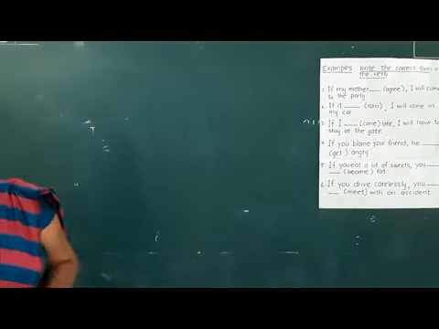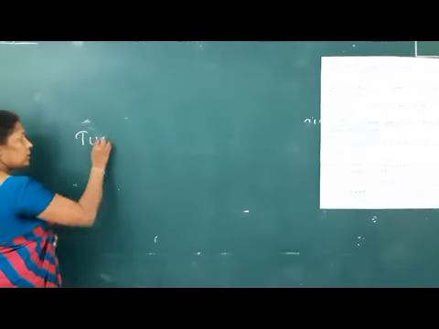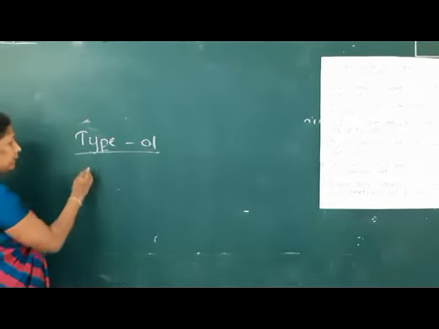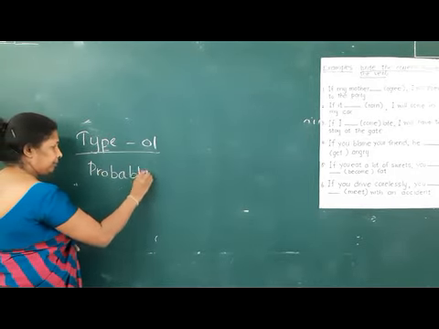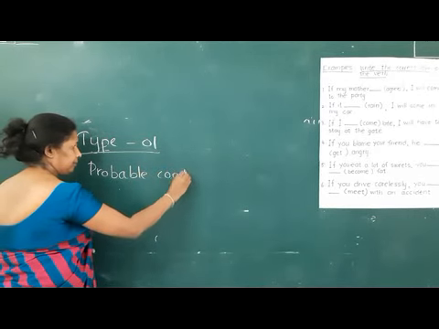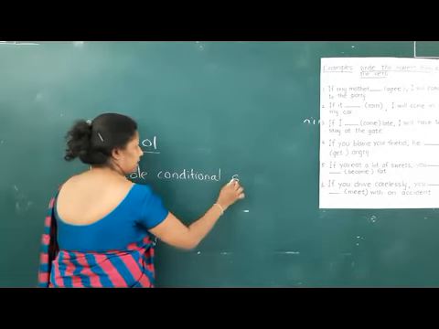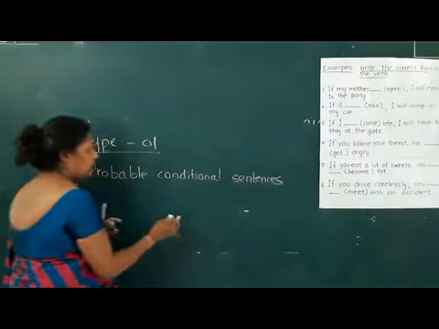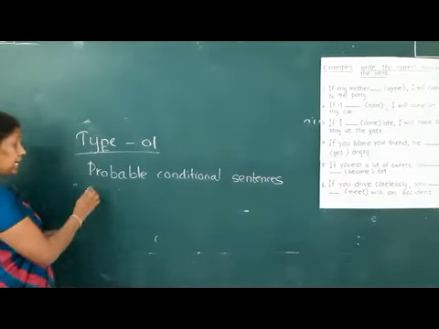Okay, let's summarize once again. Today we learnt about conditional clauses type 1, right? We call them probable conditions, probable conditional sentences. A conditional sentence is a complex sentence. It has two parts.